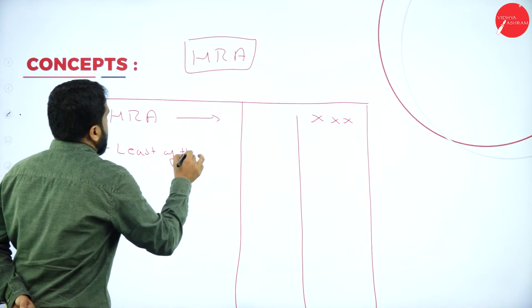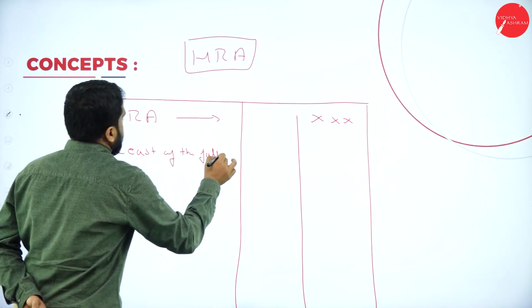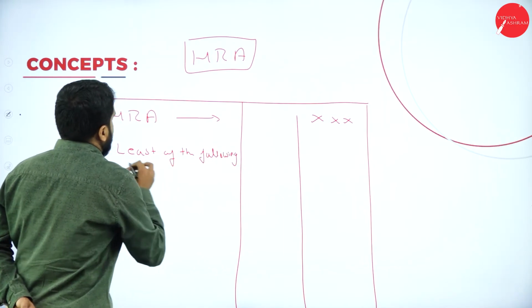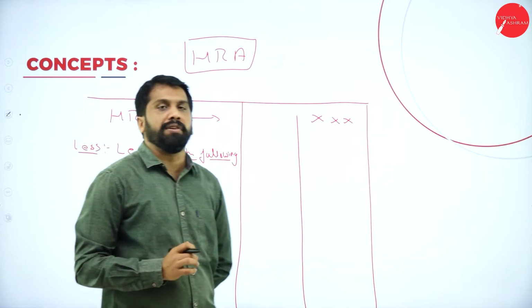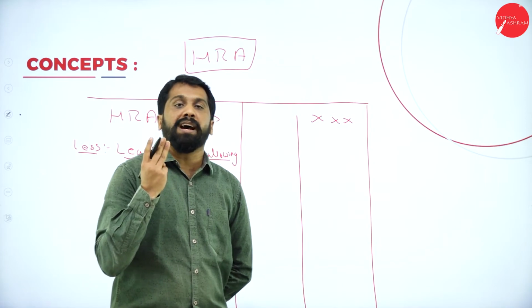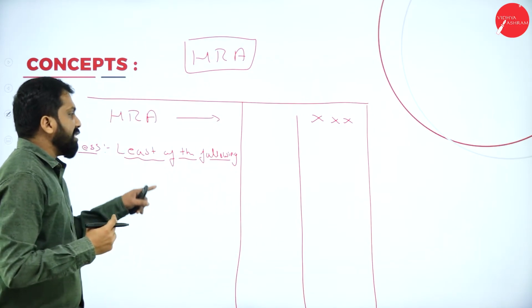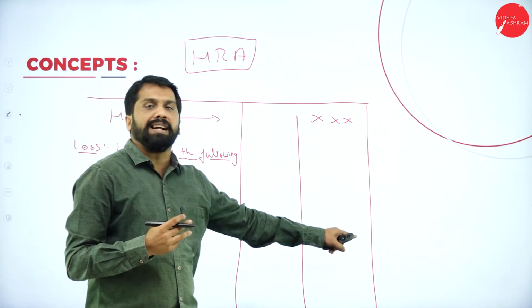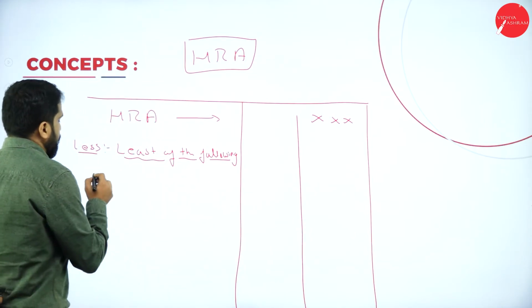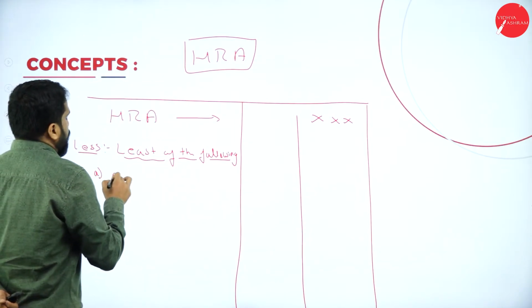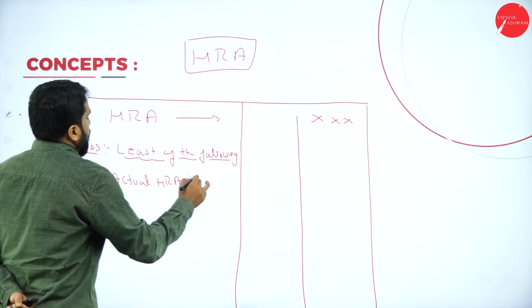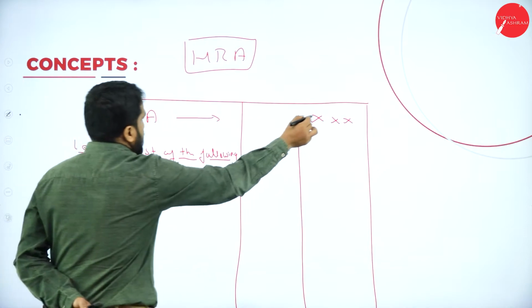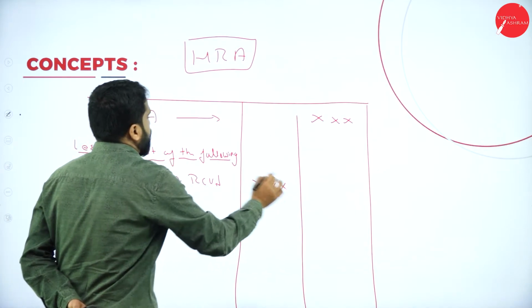Now, out of 60, less least of the following. Out of these three, in total we have three things. Out of three, whichever is less has to be deducted. First one, actual HRA received. Same thing we will copy, paste.